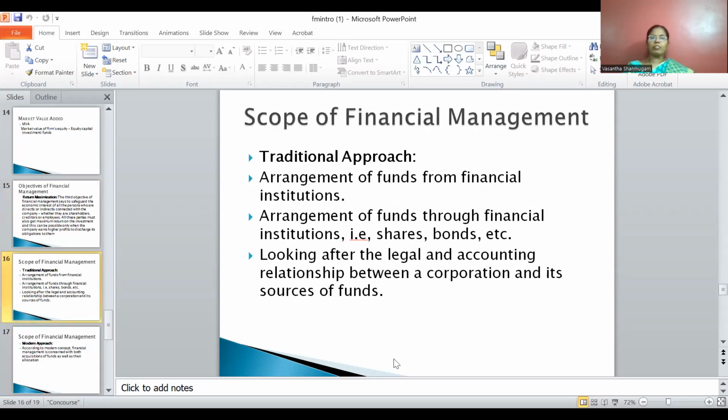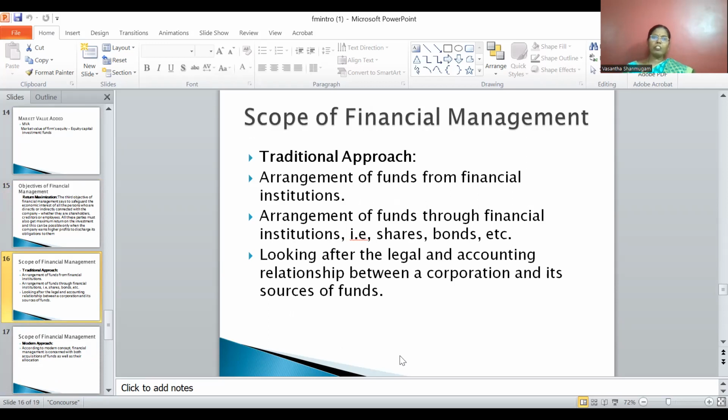Okay, next we will discuss the scope of financial management. There are two important aspects in the scope of financial management. One is the traditional approach, another is the modern approach. What is the traditional approach?